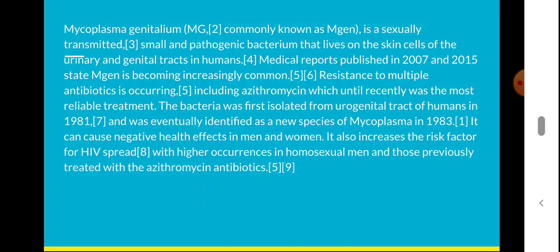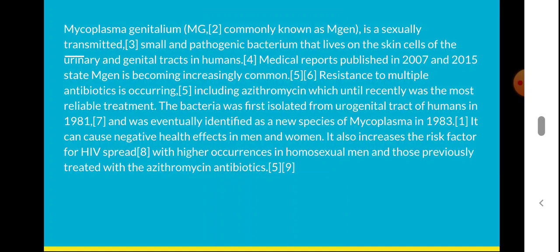And Mycoplasma genitalium is a sexually transmitted Mycoplasma. It is a small and pathogenic bacteria, and it lives on the epithelial cells of the urinary and genital tracts in humans. This bacteria shows resistance to multiple antibiotics, including azithromycin. The bacteria was first isolated from the urogenital tract of humans in 1981.